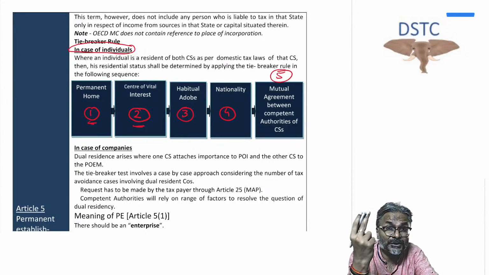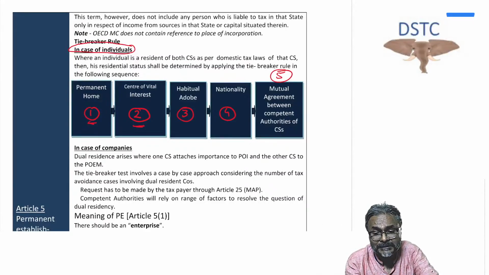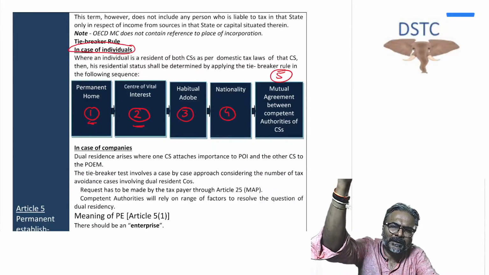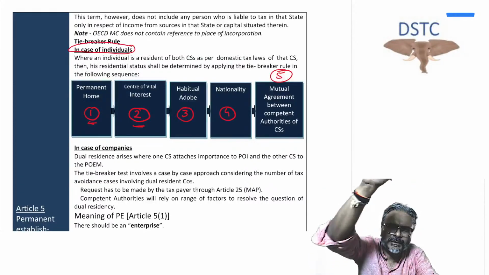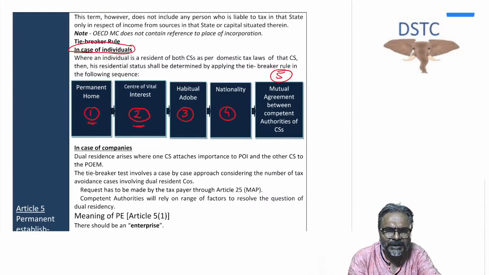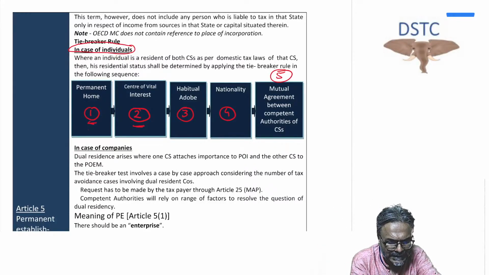But if the dual nationality concept is there and he is a national of both the countries, then from this also you don't get the answer about which country is the country of residence and which is the country of source. So then you go to the last point, number 5, which is the mutual agreement, meaning the tax authorities of both the countries will decide amongst themselves to treat this person as a resident of one country, so that this could be considered the country of residence and the other the source country. Now students, be careful in this case.